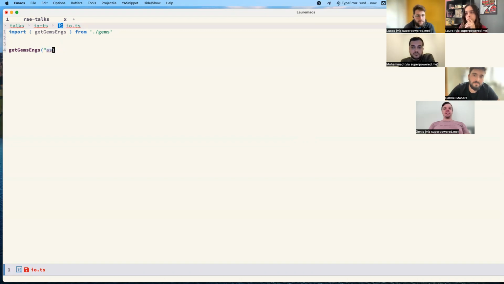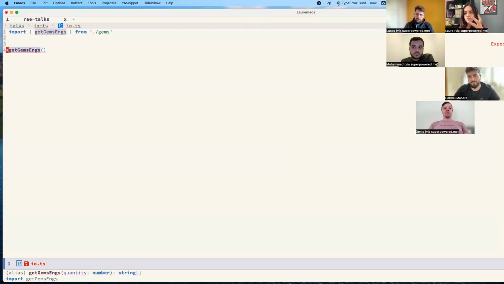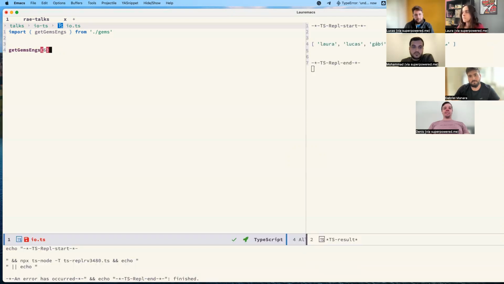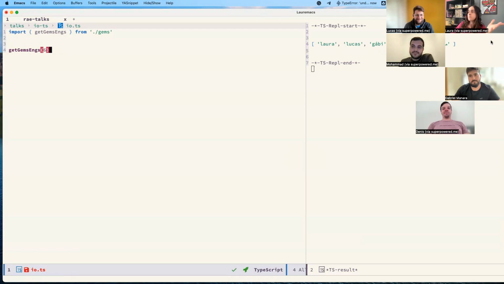Anyway, yes. So I can't pass a string because it's waiting for a number. But more than this kind of type safety, we want to know about the functions, about what it does, what it returns. So when I see the name and I see the type, I'm waiting, if I pass some number, it will return me some list of strings. For instance, like this. These are us. We have here 6 people because we passed the number 6.